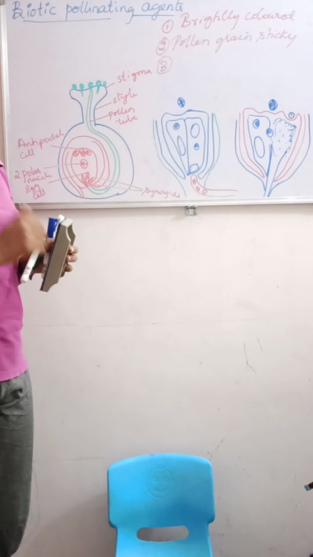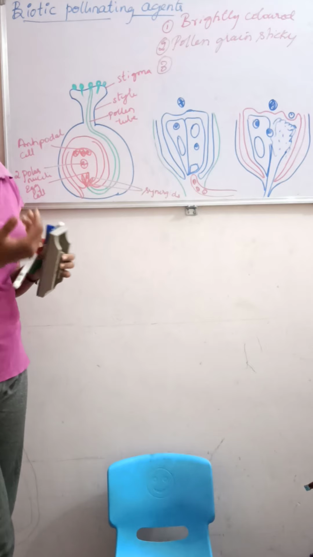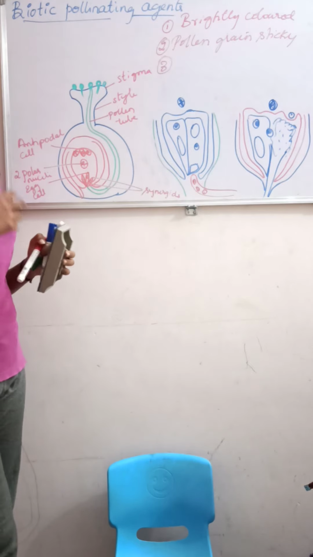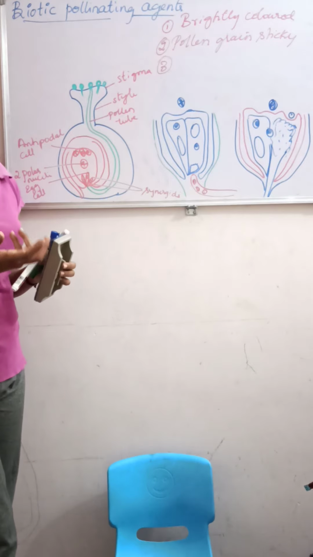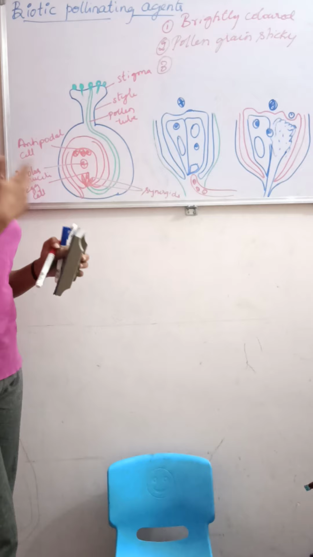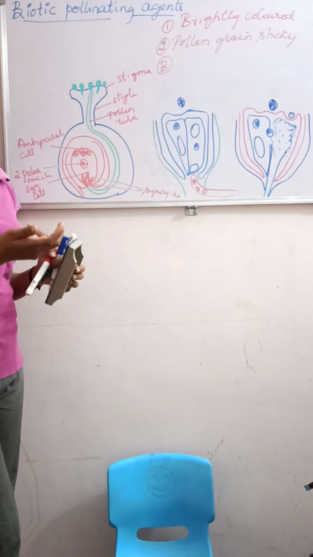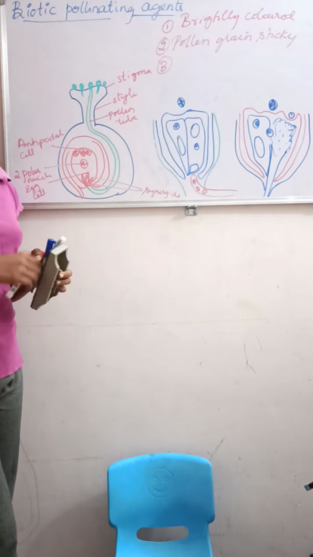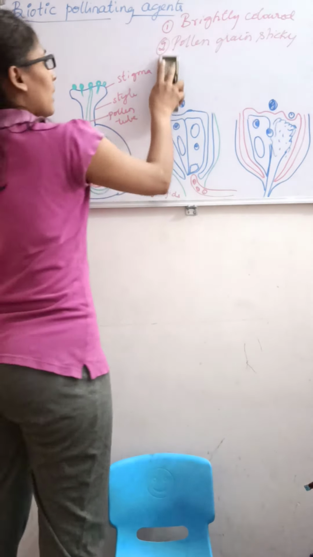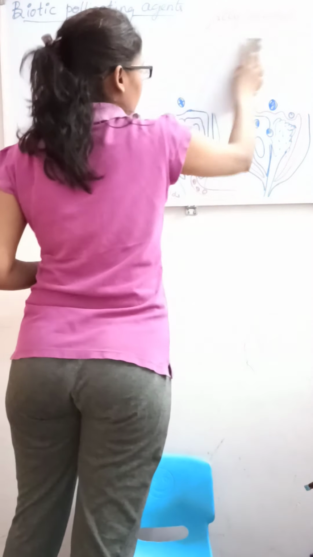These angiosperm flowers reward the animal pollinators. What are the rewards? They give fragrance, nectar and pollen grains. So the animals are given rewards like pollen grain and nectar. So if I am taking some species, what will they do?